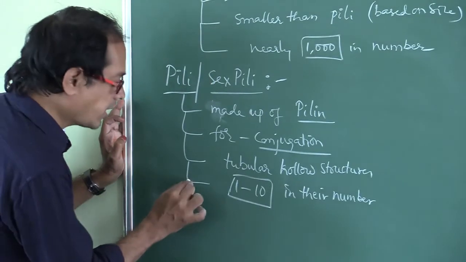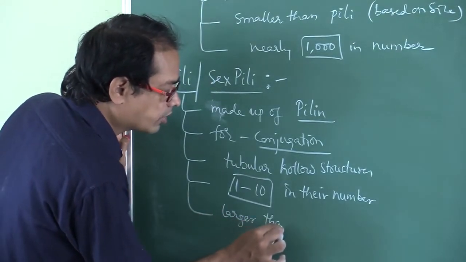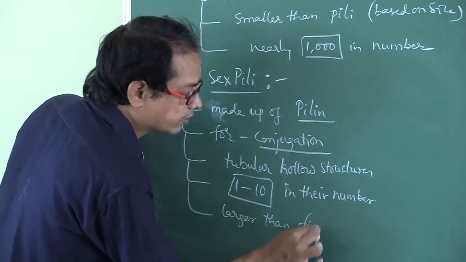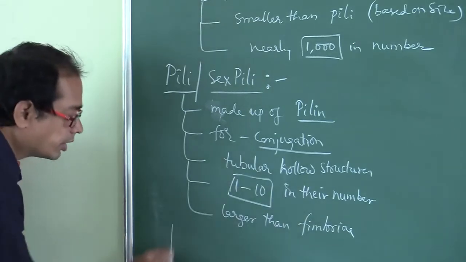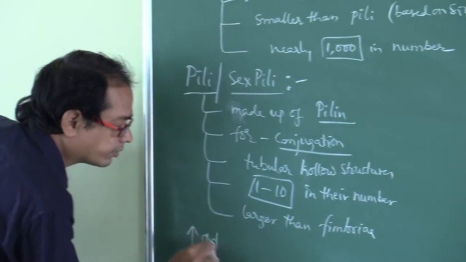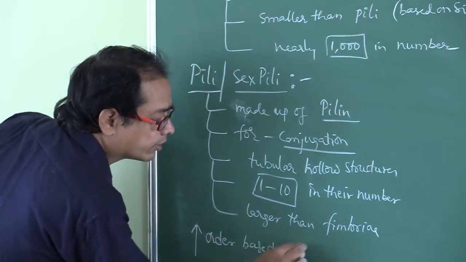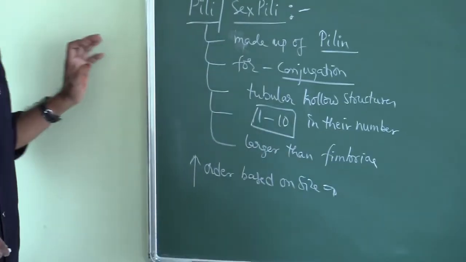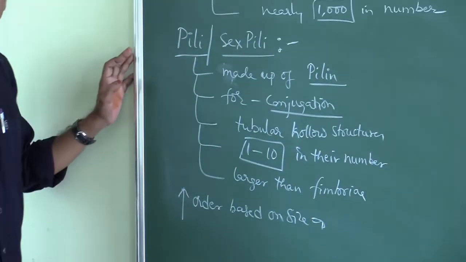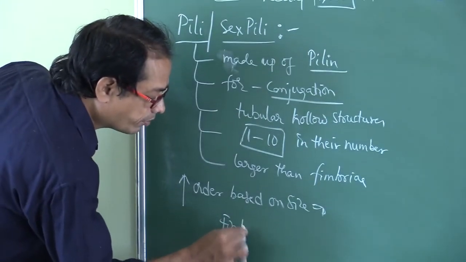These are larger than fimbriae. That means, in increasing order based on size, if they ask which are the smallest structures among flagella, fimbriae and pili, first of all we have to write fimbriae.